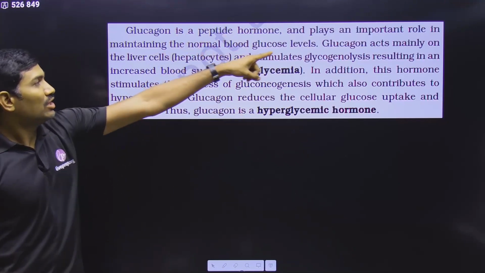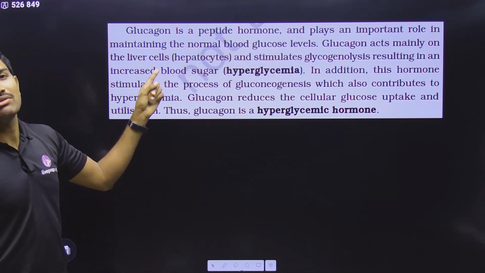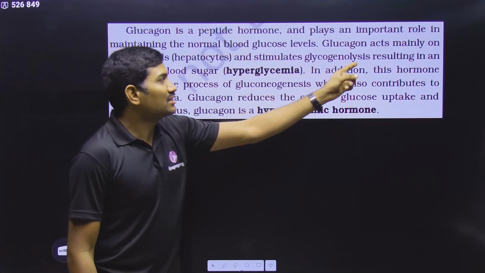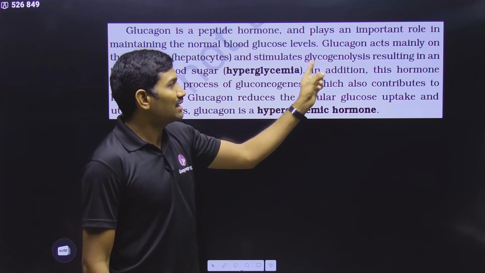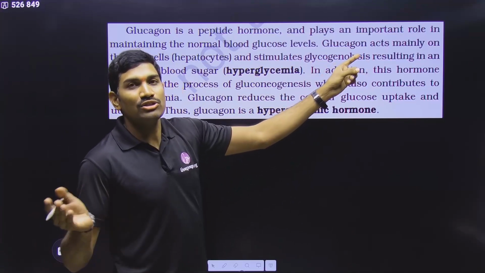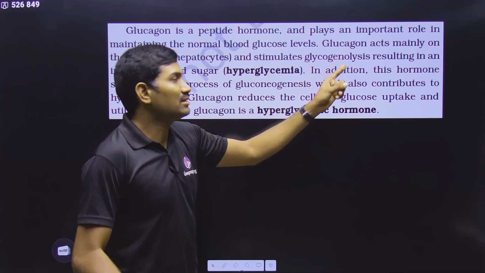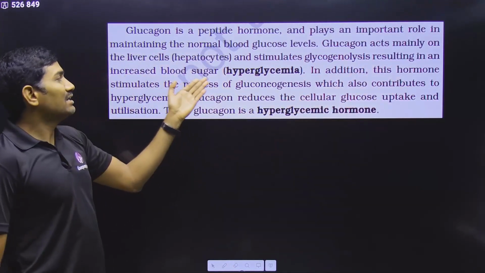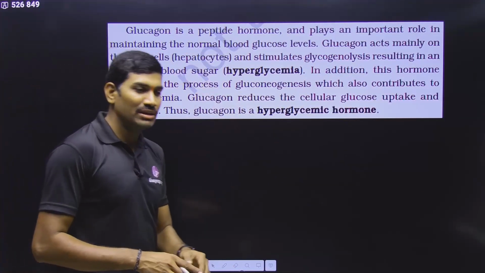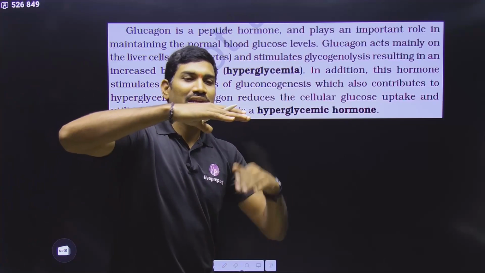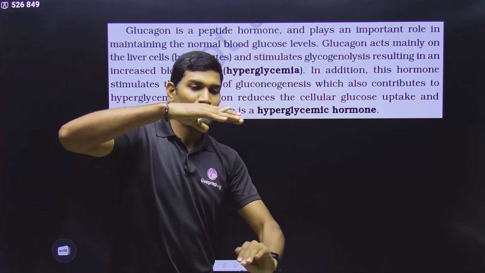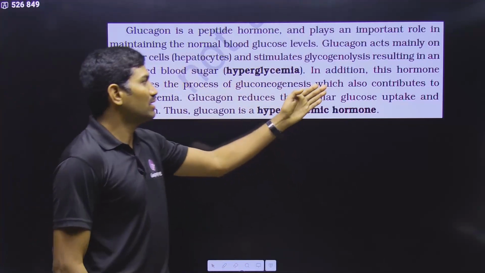So glucagon is acting mainly on the liver cells called hepatocytes, and it is stimulating glycogenolysis, glycogen breakdown. When glycogen is broken down, glucose will be released, resulting in increased blood sugar. Increased blood sugar means that whatever is required, it had gone below that, so from this it is increased to normal. This is what they are saying.